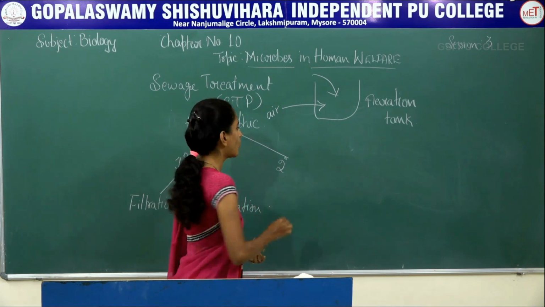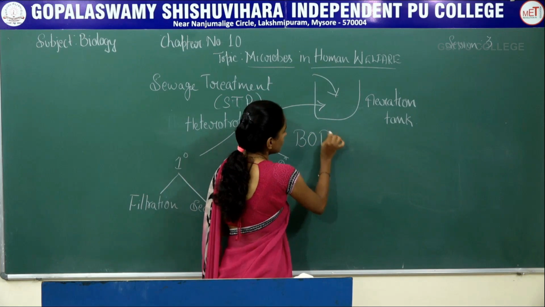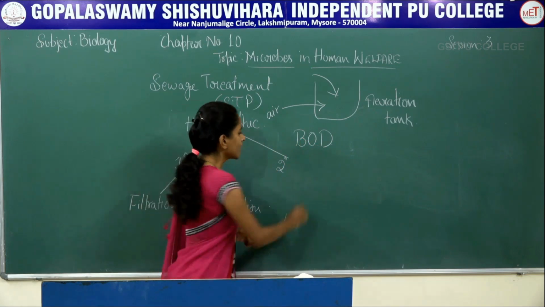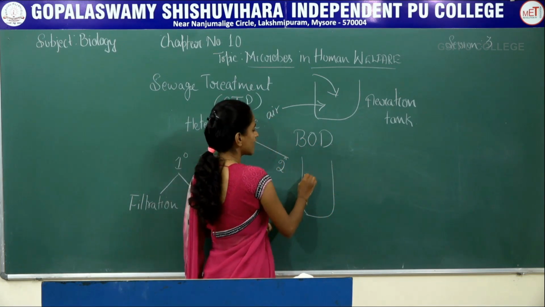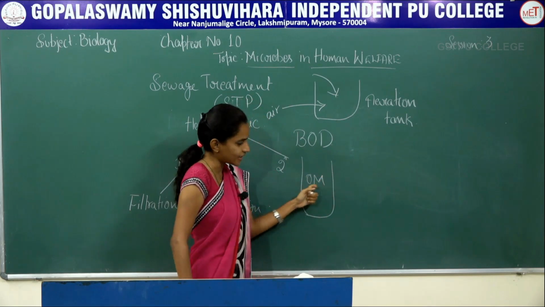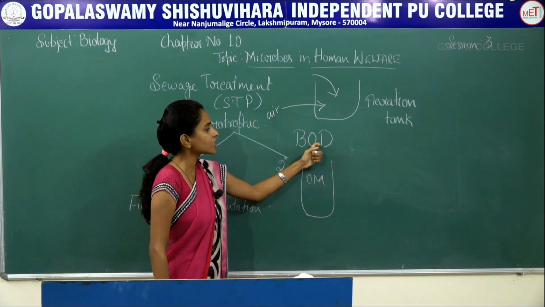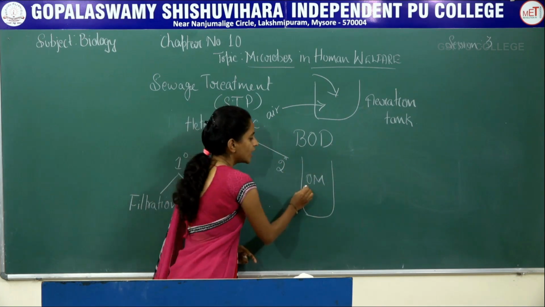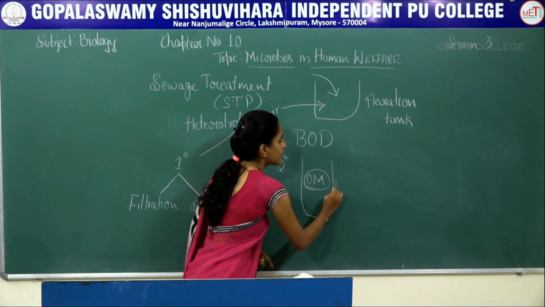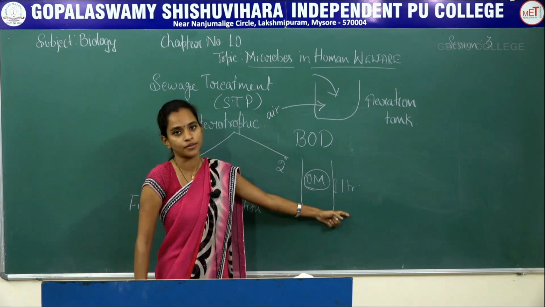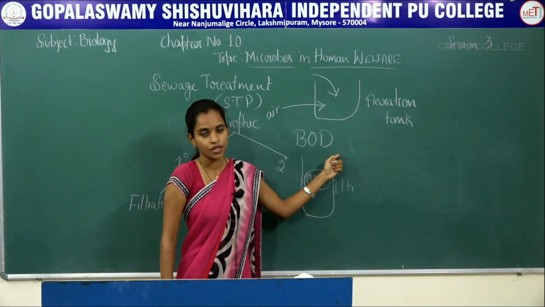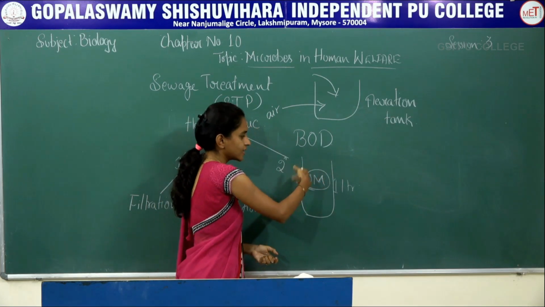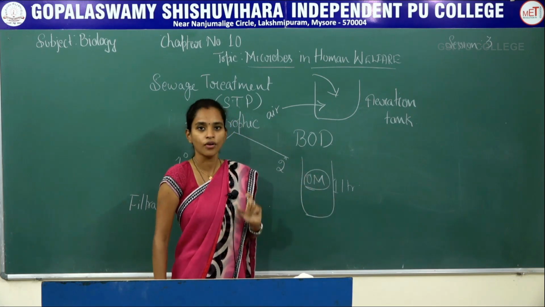So here there is one concept that is called BOD, biological oxygen demand. To define BOD: in this effluent, imagine that there is organic matter. Biological oxygen demand means the amount of oxygen required to digest the organic matter present in 1 liter of water. That is what BOD is.